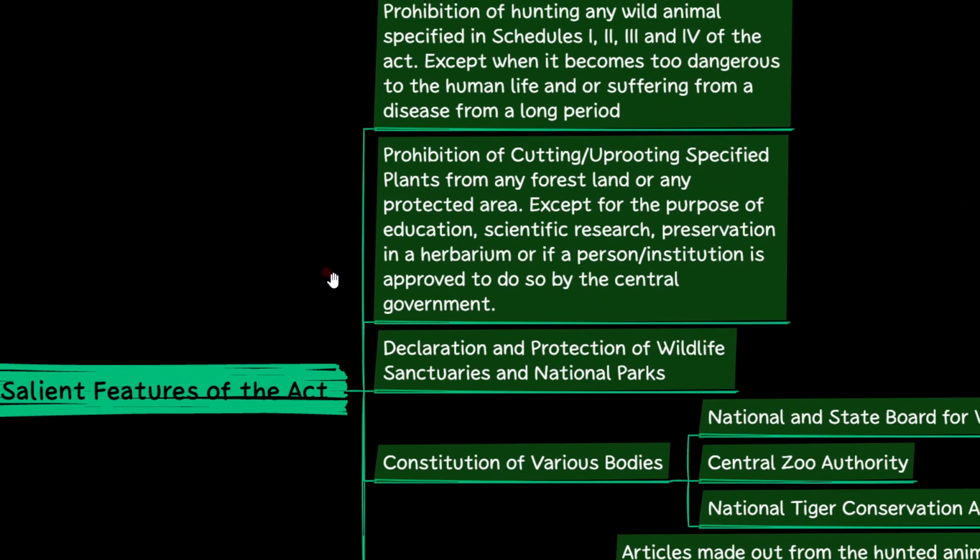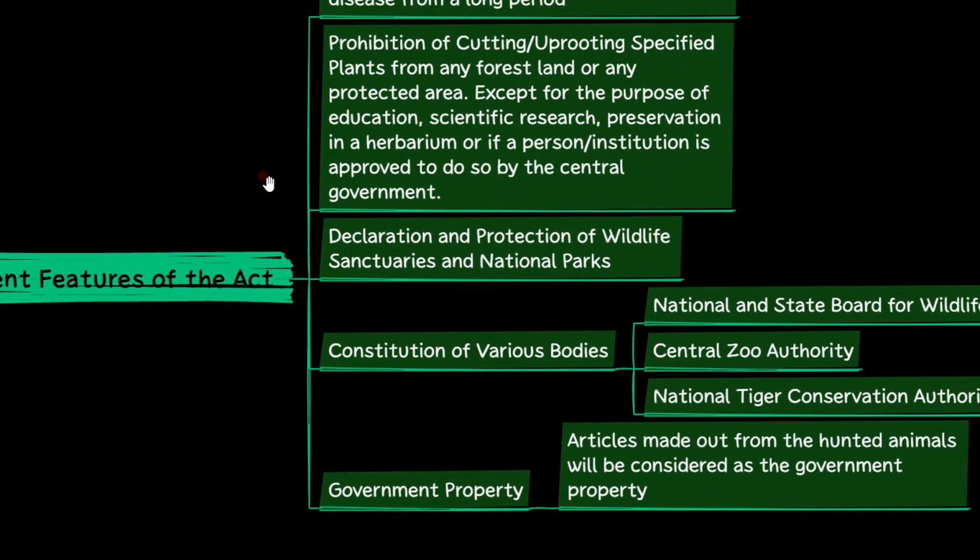We saw two things here. First, by definition, it is protection of plant and animal species, plants and wildlife species. So for wildlife species, prohibition of hunting of wild animals, and prohibition of cutting or uprooting the specified plant species. Now we look at the other salient feature, which is declaration and protection of wildlife sanctuaries and national parks. This is important.